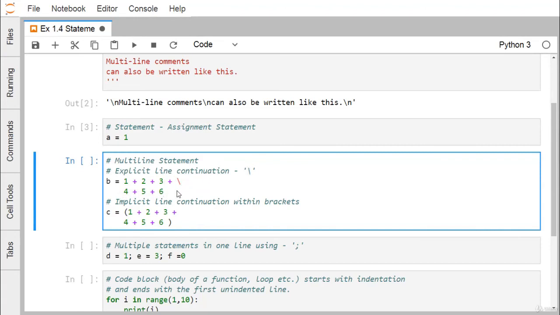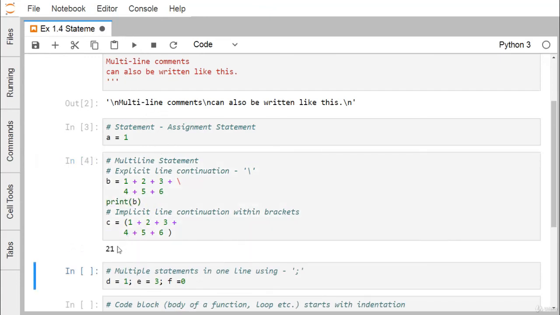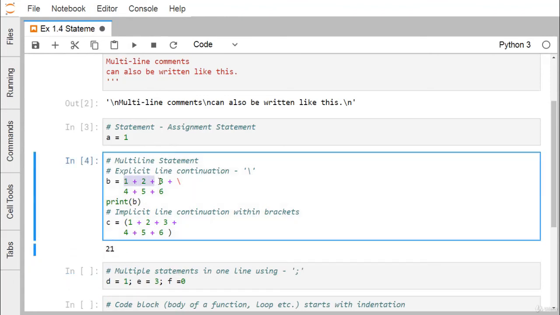Now if we print the value of b, I'm getting the value as 21. Because this is my 6, and if you go on adding, this is also another 15. So that is 6 plus 15, and we're going to get 21 here.